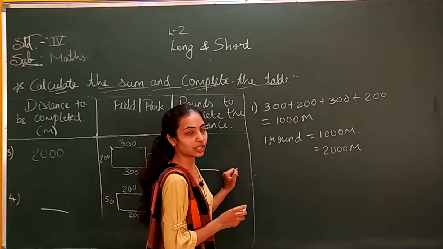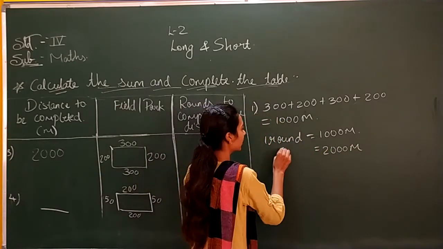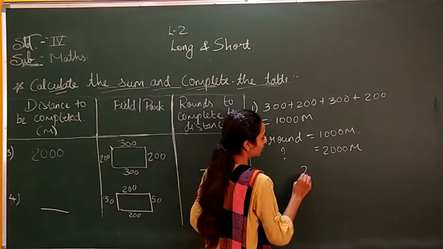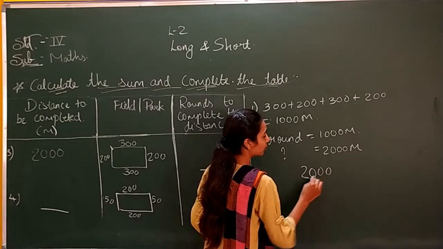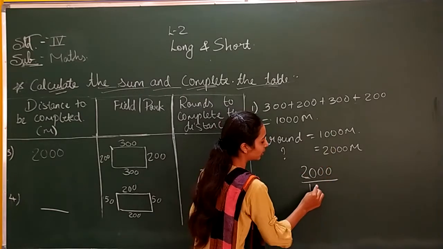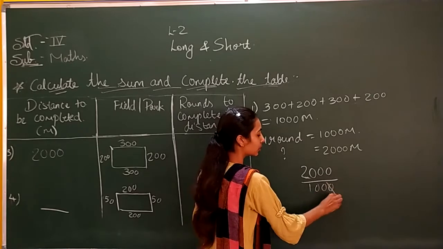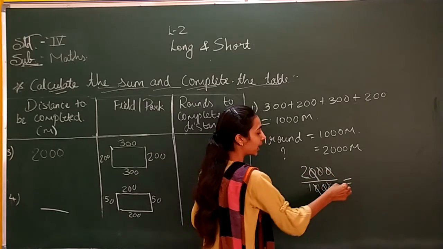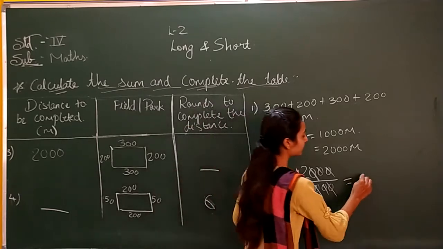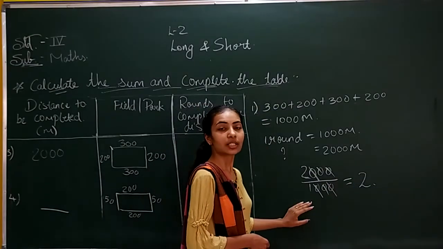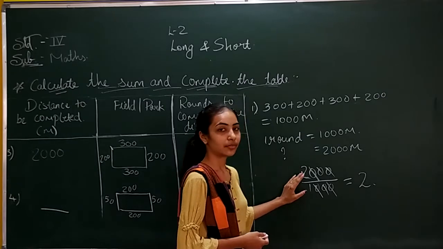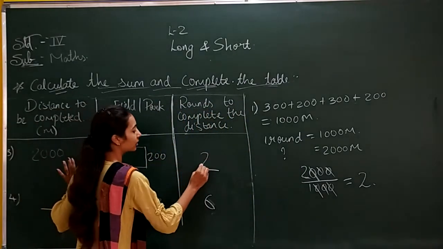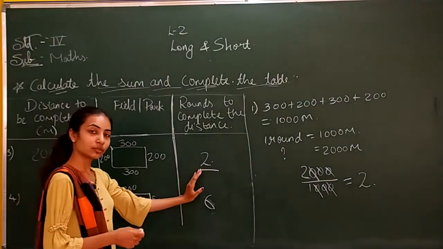Then how many rounds do you need to take to complete 2000 meters? How many rounds? That is the question mark that we have to find. So it will be divided: 2000 divided by 1000. So 3 zeros will get cut, and your answer is 2. When 1 is the divisor, the answer will be the number itself. So rounds to be completed are 2.